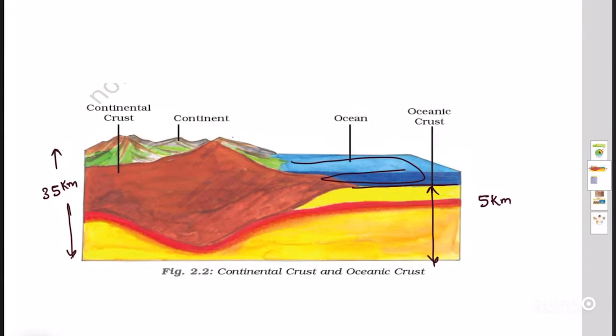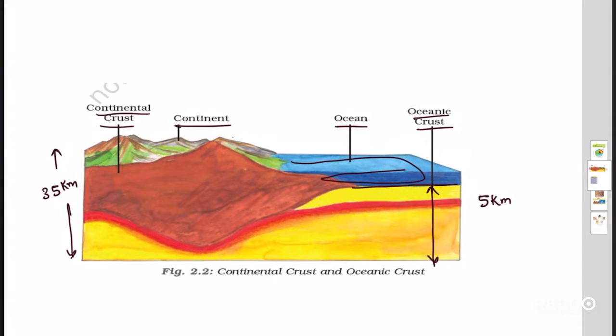You have observed a difference of 30 kilometers. It means under the ocean the depth of this crust will be very less compared to the lithospheric, that is, continental crust. Under the ocean there is oceanic crust. Under the continental area, meaning land area, we have continental crust. This continental crust is 35 kilometers and oceanic crust is 5 kilometers. These are approximate depths.